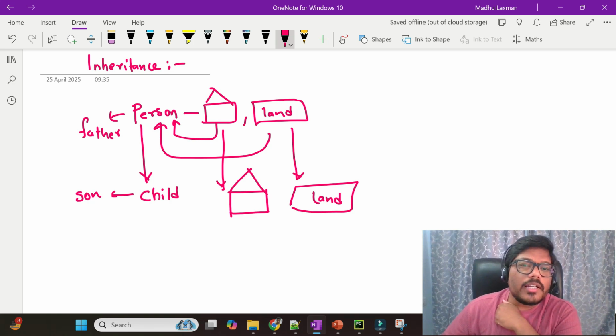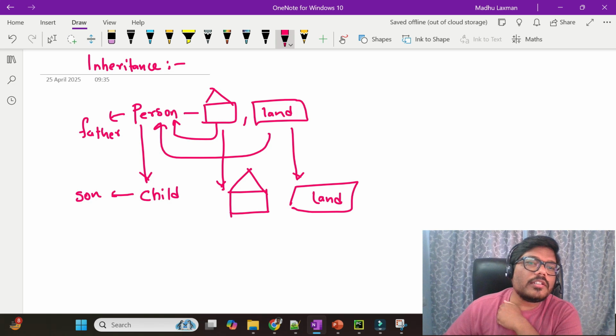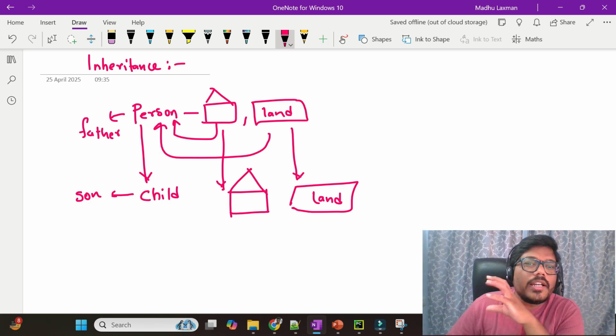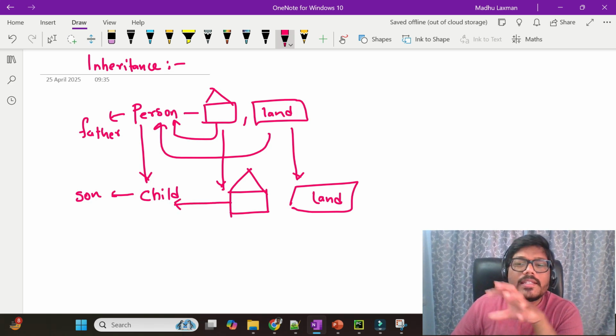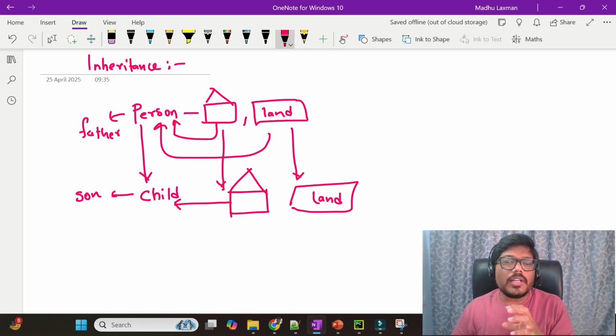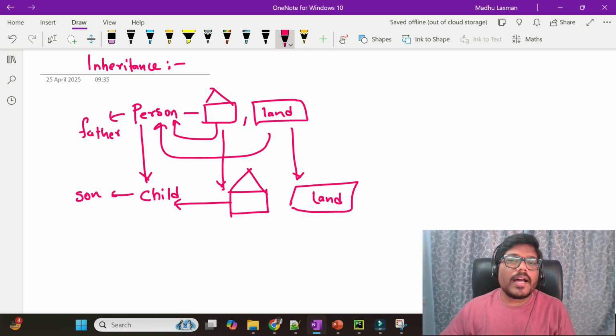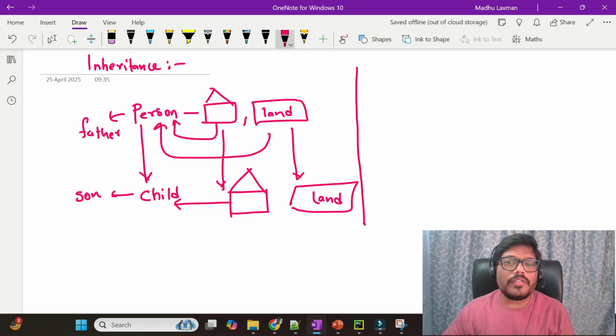Now, before inheriting properties, this child does not have authorities. If this child wants to sell this house, before inheriting he doesn't have any authority. But after inheriting these properties, as the house is in the name of this child, he can sell the property. He will get that functionality of selling the house. So the same inheritance concept that we discussed here, I'll apply in Python.